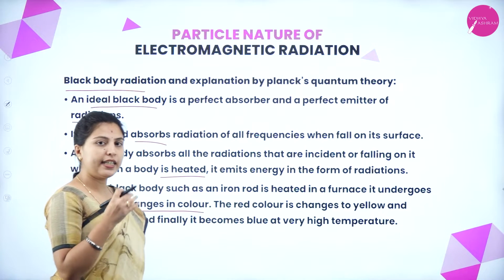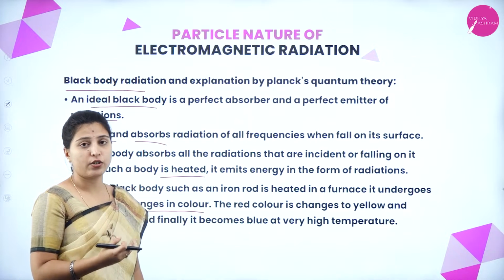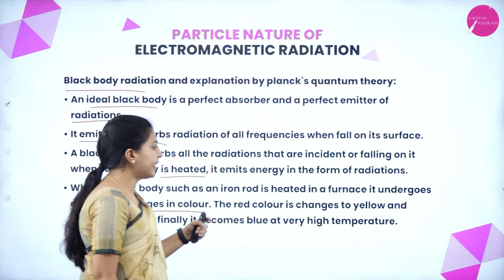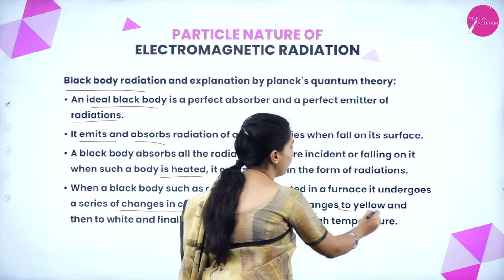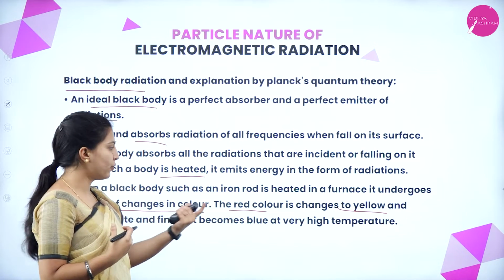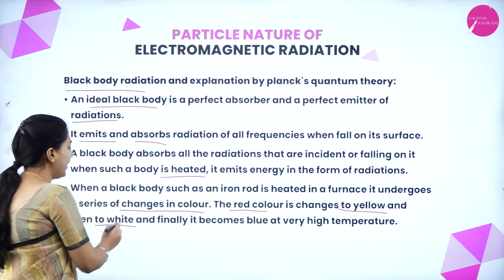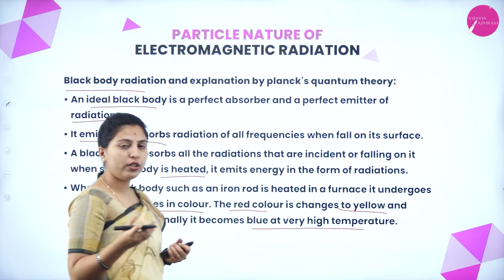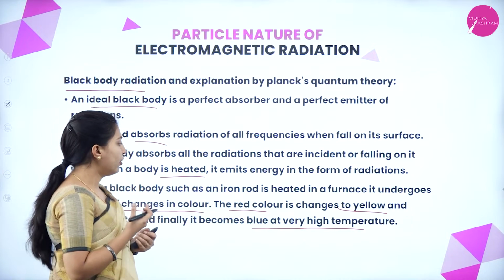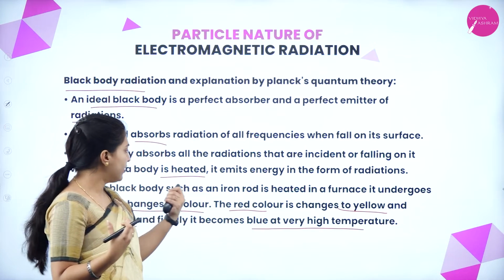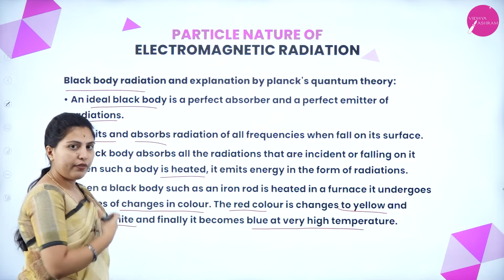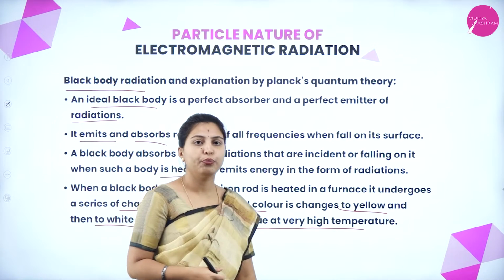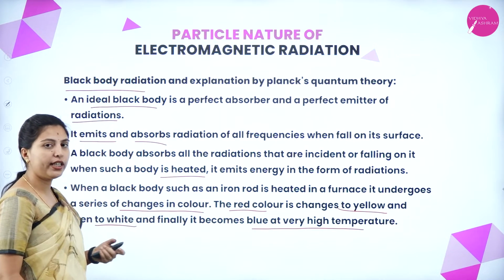The rod is blackish at first. After heating, it changes from red to yellow, then to white, and finally, at a very high temperature, it turns blue. This is the example for black body radiation.